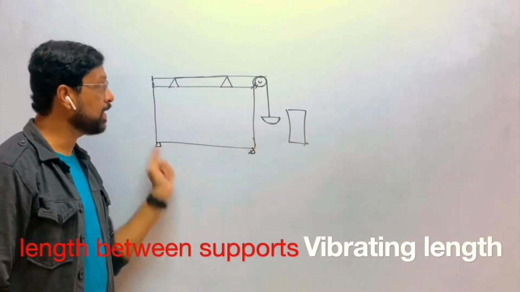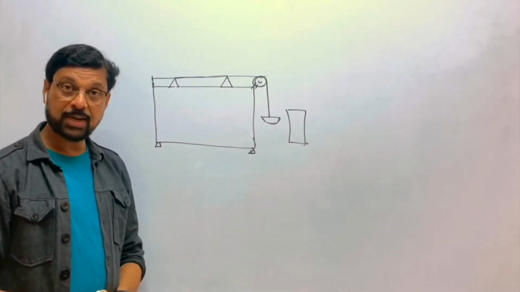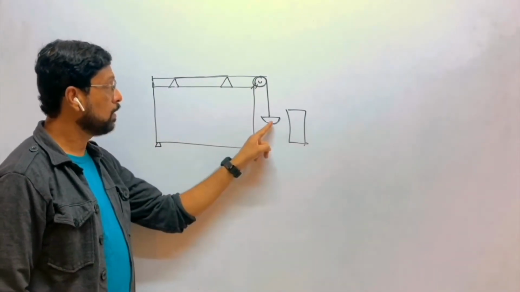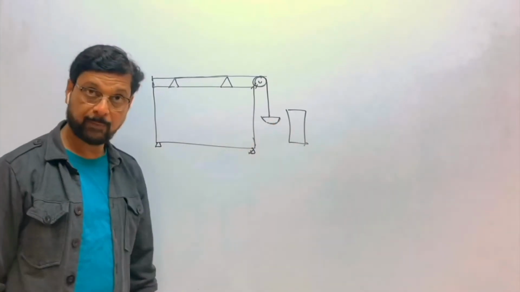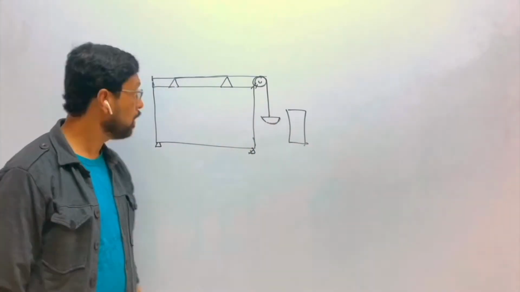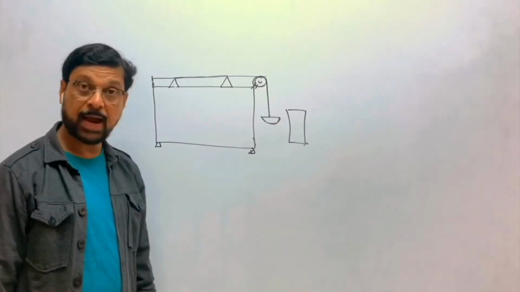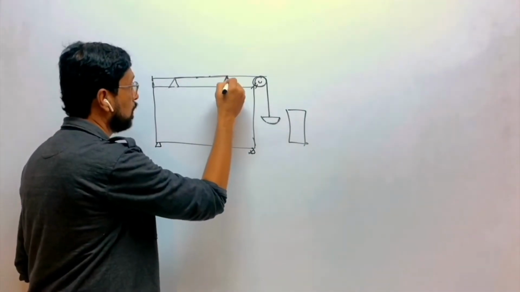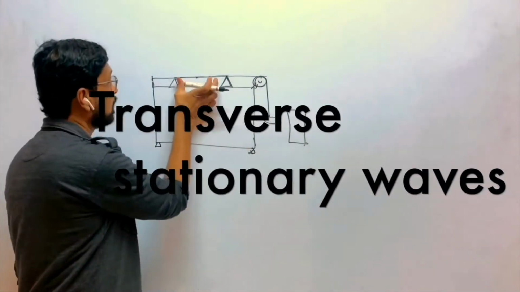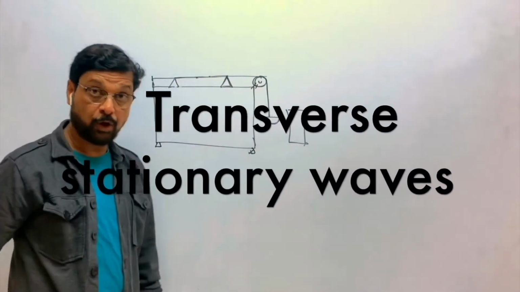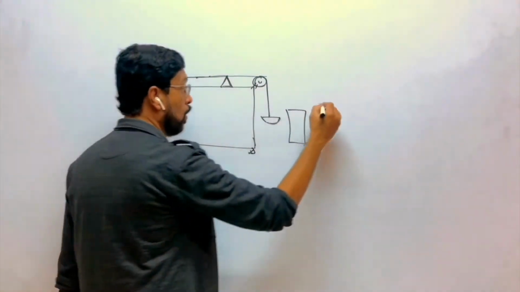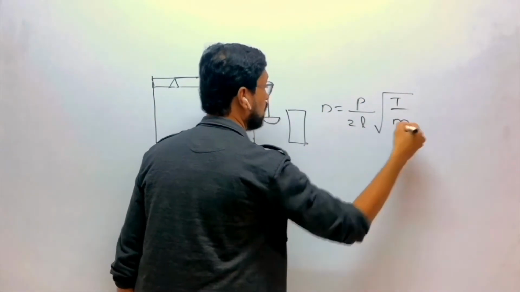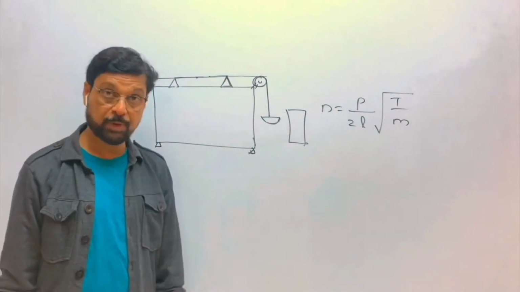So this is the apparatus used in sonometer experiment. Now if you add weight to it, there will be tension in the string, and if you pluck the string at any point, a wave will be formed which will be reflected from the support, and transverse waves, means loops, will be formed here, and the frequency of that string will be p upon 2L under root T by m, as we saw in the previous lecture.